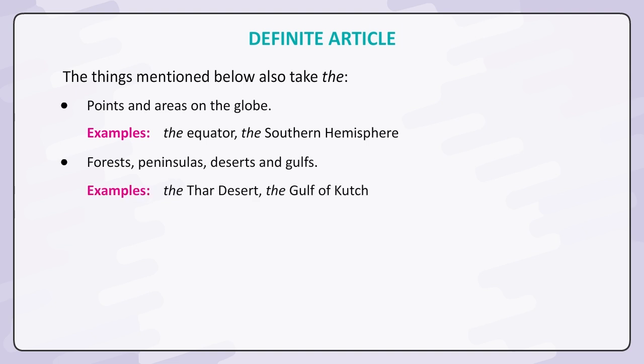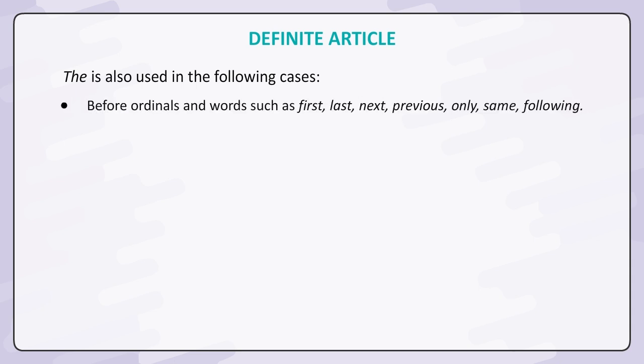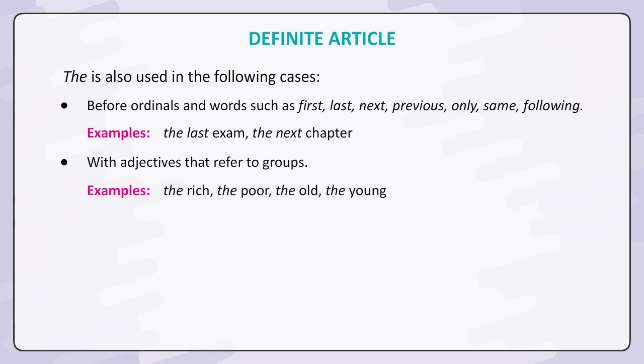Examples: the Thar Desert, the Gulf of Kutch. The is also used in the following cases: before ordinals and words such as first, last, next, previous, only, same, following. Examples: the last exam, the next chapter. With adjectives that refer to groups. Examples: the rich, the poor, the old, the young.